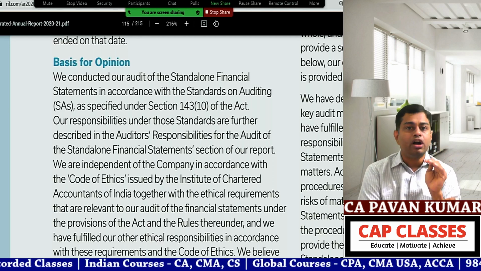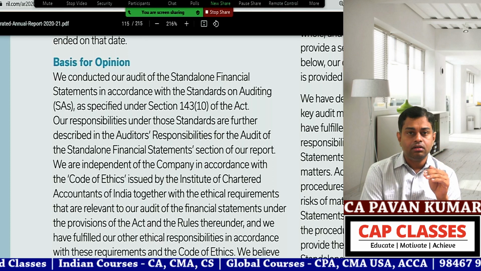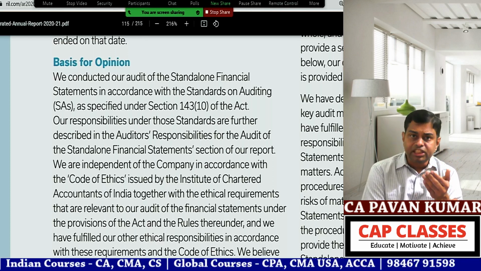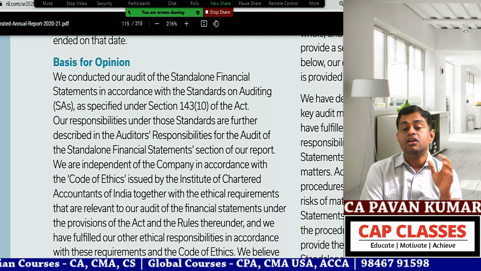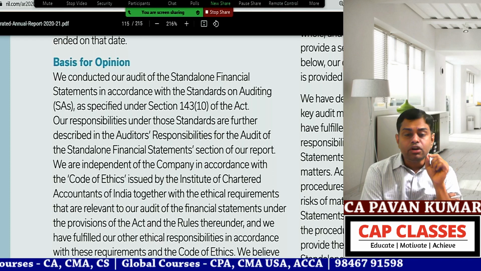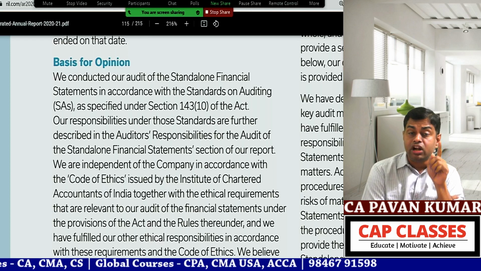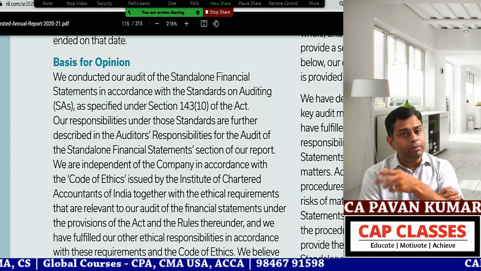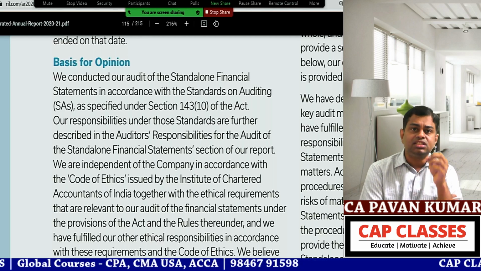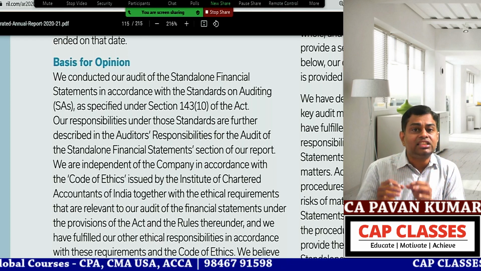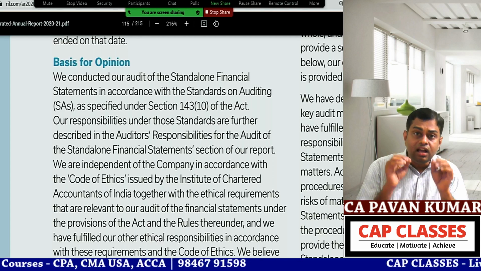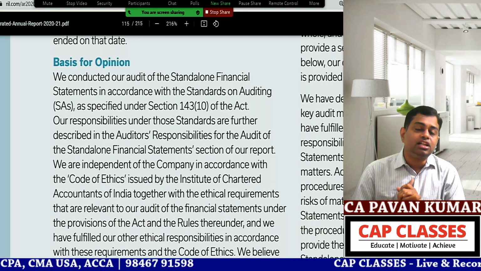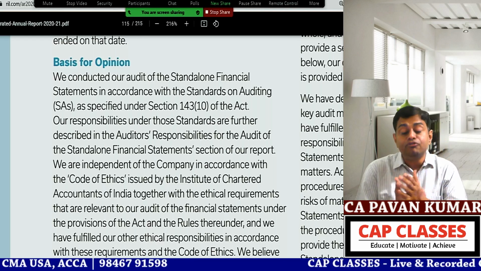For conducting audits, planning audits, performing audits, for forming and expression of opinion, for everything, we have standards on audit. And also, if you remember, as per section 143(10), also 143(12), reporting on fraud, these sections clearly mention that the auditor has to conduct audit as per the standards on audit. That I have to mention here.